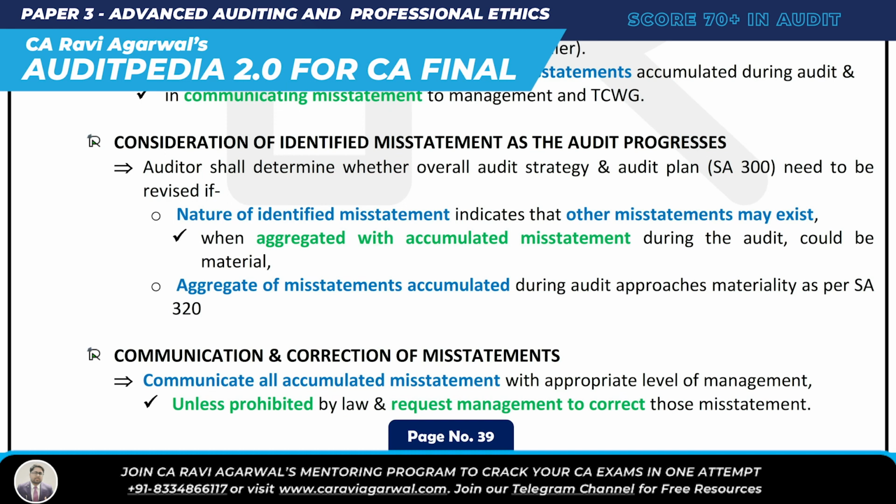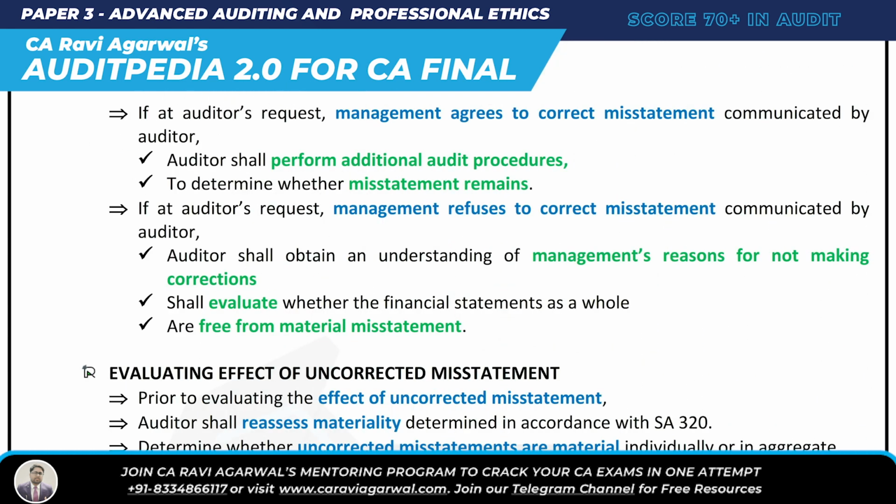Okay, so I communicated the misstatements and I am telling them to correct it. If at the auditor's request management agrees to correct the misstatement communicated by the auditor, then the auditor shall perform additional audit procedures to determine whether the misstatement remains or not. So if management agrees to correct the misstatement, no issue at all. I'll just perform some additional procedures and check whether any other misstatement remains. If not, then all okay.